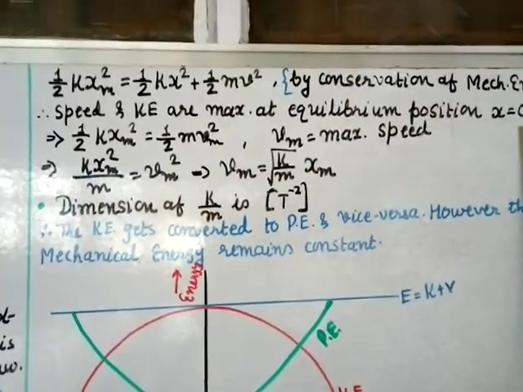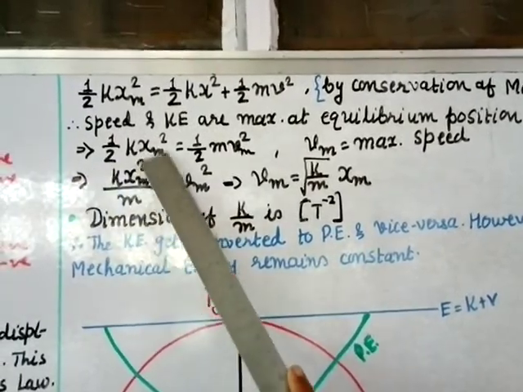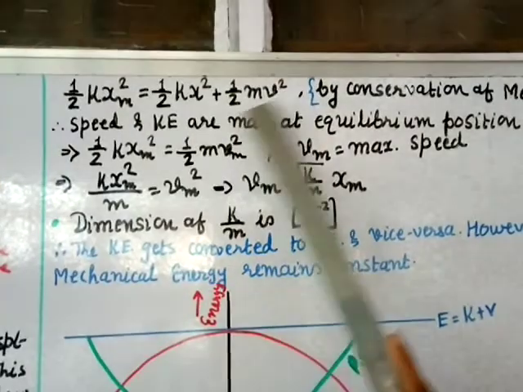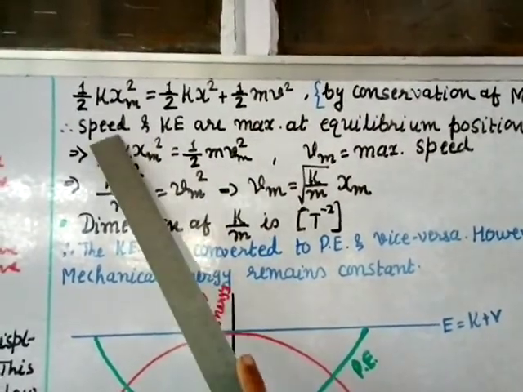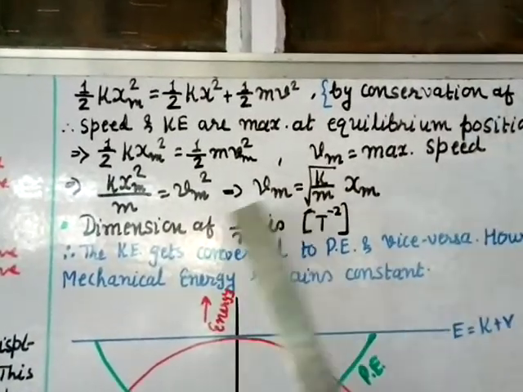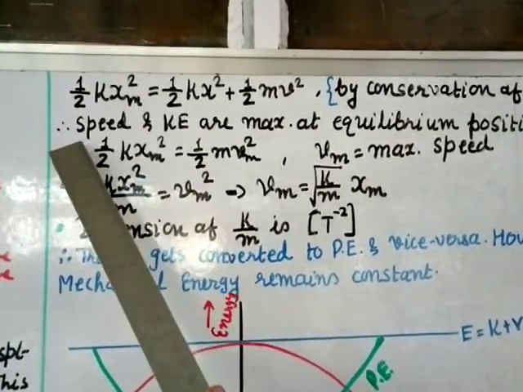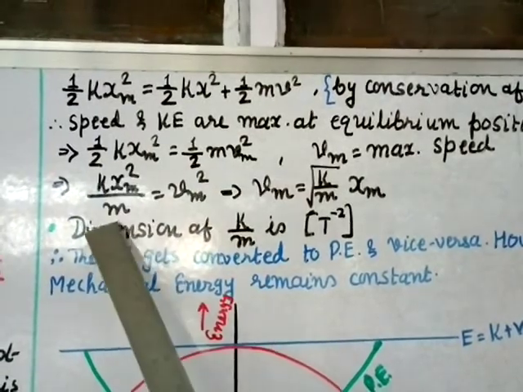So if you put x equal to 0 here, you get 1 by 2 k xm square equal to, this value being 0, you can cancel it out and write only 1 by 2 m vm square, and we are considering the maximum speed, so vm is nothing but the maximum speed. If I put vm square on one side and transfer the 2 and m over, the 2 and 2 will cut, and m goes in the denominator.